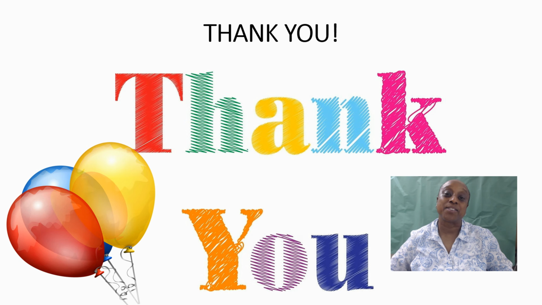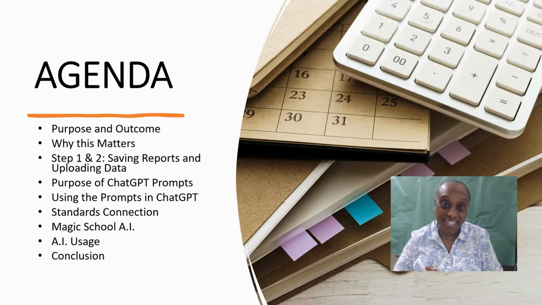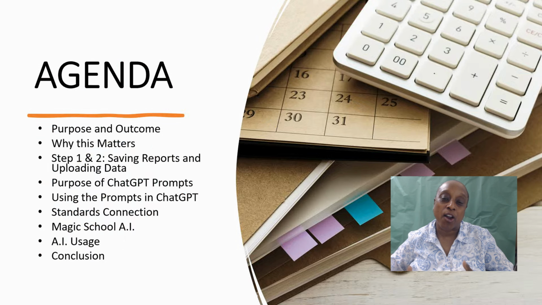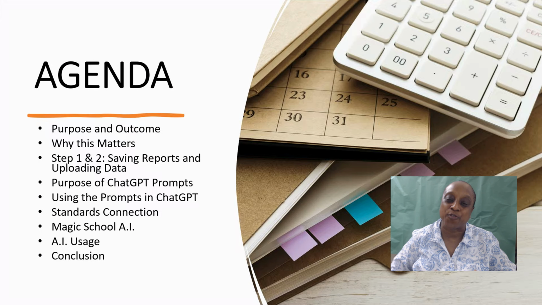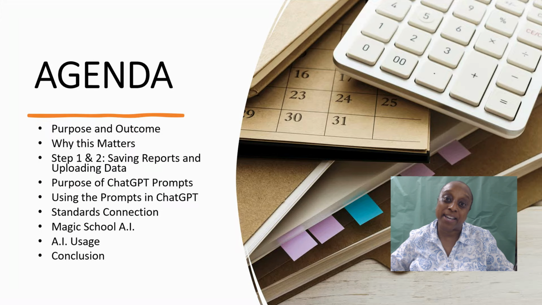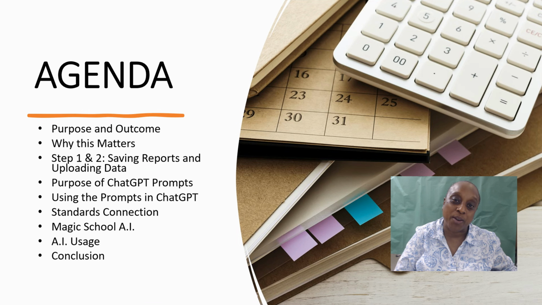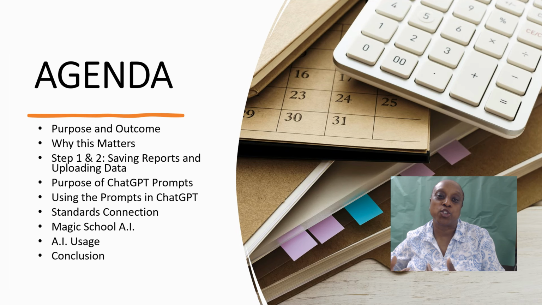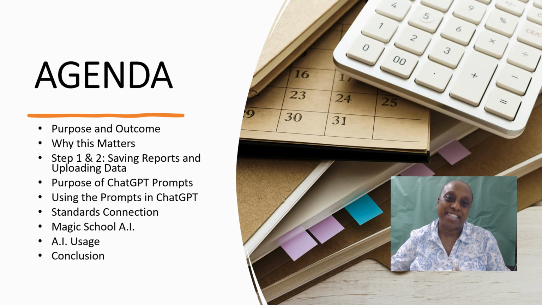All right, so we have an agenda right here. I'm going to skip through the agenda quickly. We're going to talk a little bit about the purpose and the outcome that we are hoping to get when we do this 45-day instructional plan model within ChatGPT. We're going to talk a little bit about why this matters. We're going to talk about the purpose of these prompts. And trust me, I created these prompts, and I'm going to give you the prompts so that later on, even though you've already done the 45-day plan, you can still go back and use these prompts when you are taking a look at the latest data that you're getting.